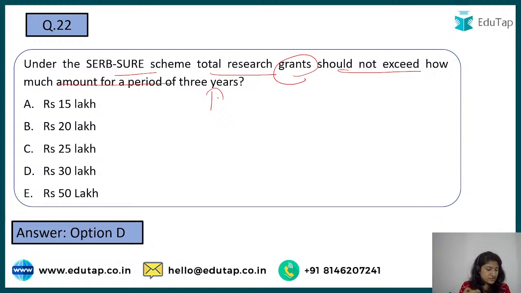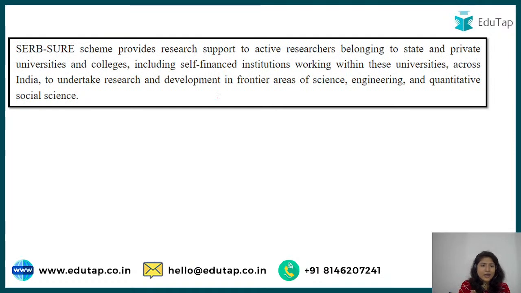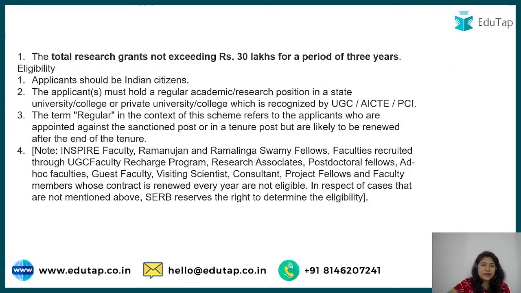These are the things you have to keep in mind, right? I'm not even sure if you're still giving me the answer to the last question or this one, because according to the last one it's correct. So just write the question number and then write the answer, right? There is some lag, so it's not possible to know which question you're answering. So the grant should not exceed rupees 30 lakh for a period of 3 years, and you can look at the criteria here.